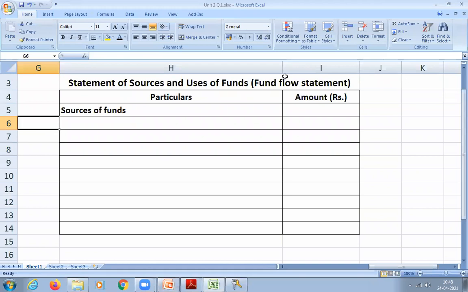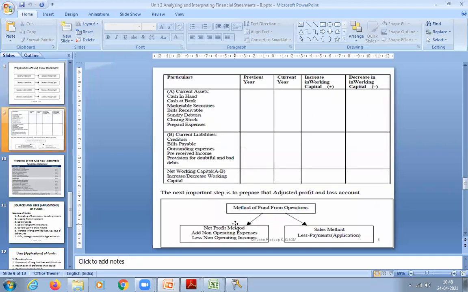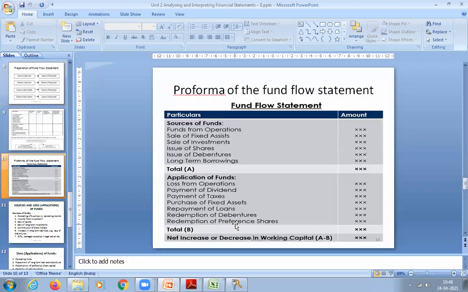For example, when they issue equity shares, then what happens? There will be an inflow, a source of fund, because when I issue equity shares, my company will receive the cash. Yes or no? So we have to look in the balance sheet for any increase or decrease. Normally it will be fund from operation, which we will see, then sale of any fixed asset, any sale of investment, any issue of shares or debentures, any long-term borrowing.